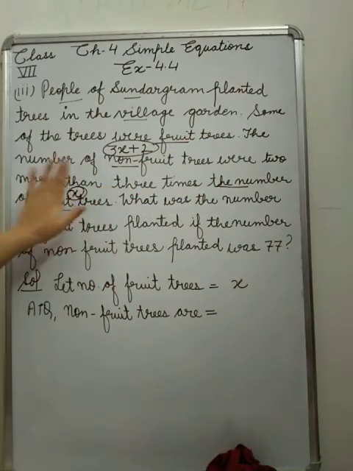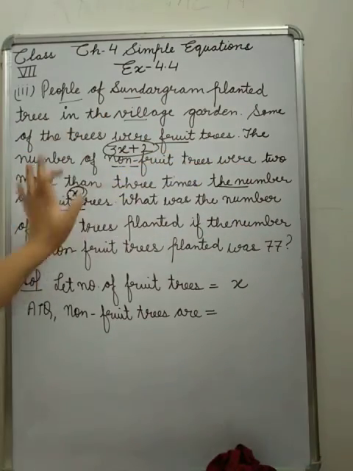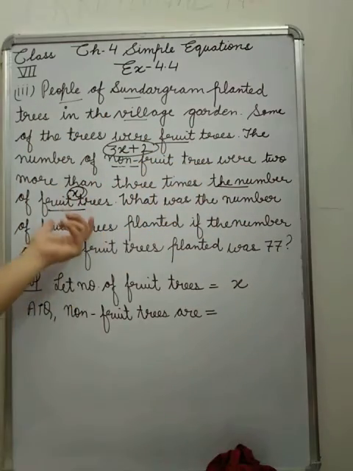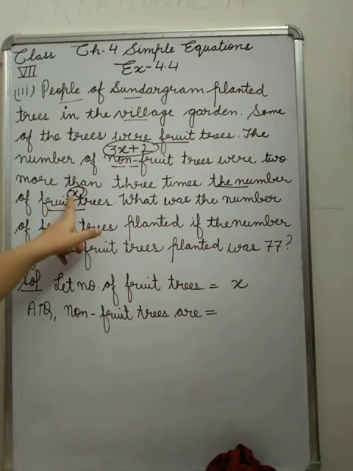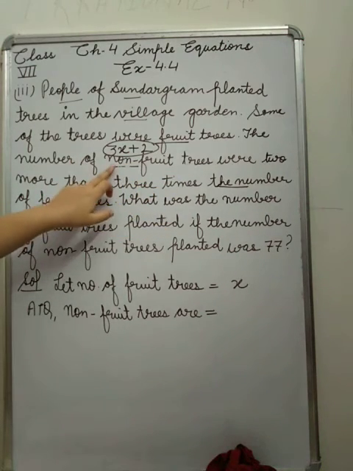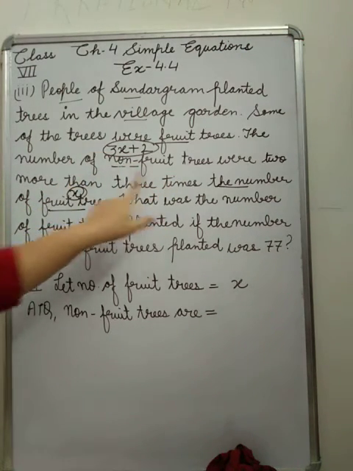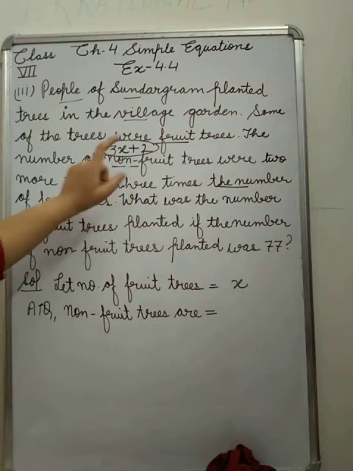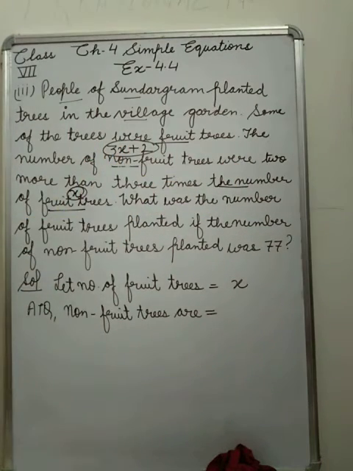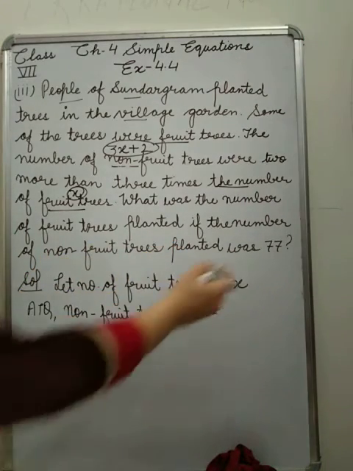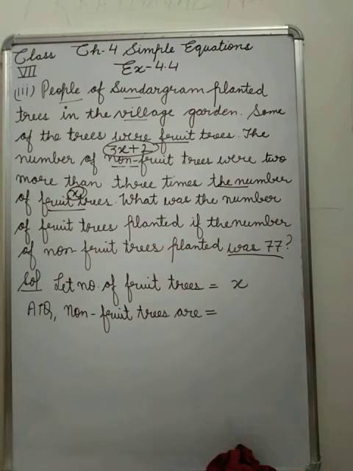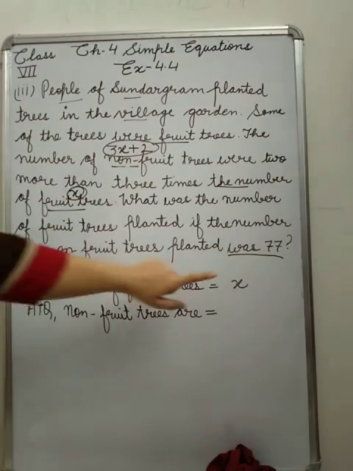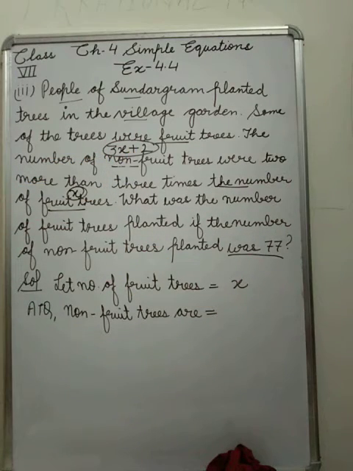The number of non-fruit trees were 2 more than 3 times the number of fruit trees. If fruit trees are x, what is the value of non-fruit? 3 times this x, 3x, and 2 more, that means plus 2. So this is the value of non-fruit. Now the exact value of non-fruit trees is also given, that is 77. So we have to equate 3x plus 2 and 77.